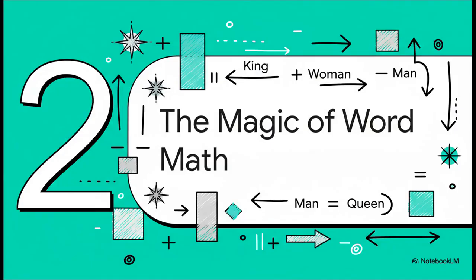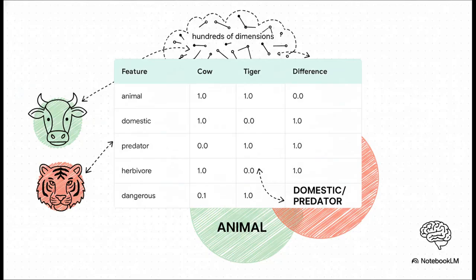Now this is where it gets really, really cool. Because these vectors aren't just dots on a map. They capture relationships so precisely that you can actually start doing math with them. Yeah, math with words. Remember those hundreds of numbers or dimensions? Each one is kind of like a different feature that the AI uses to understand the world. We can't always put a neat label on them, but you can imagine it like this. For cow and tiger, the dimension for is it an animal is basically identical. But the dimension for is it domestic or is it a predator, well, those are polar opposites. This is how the AI gets such a nuanced understanding.